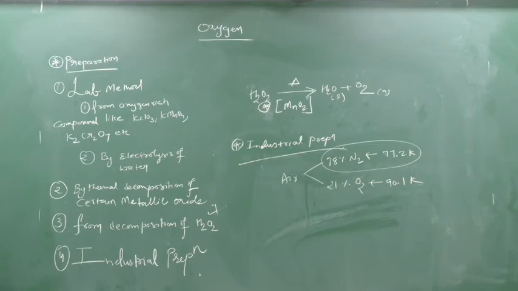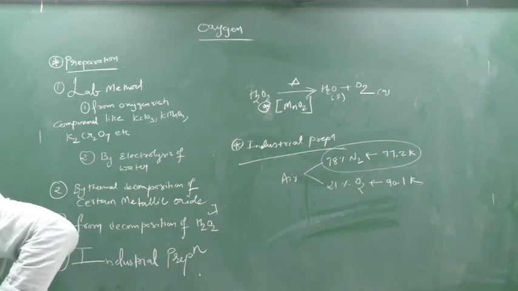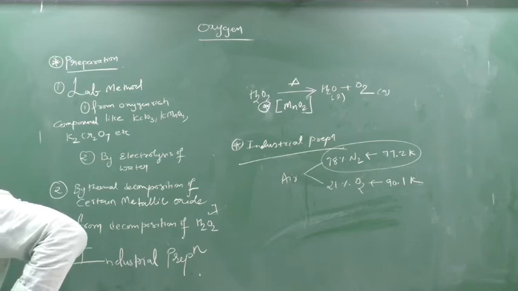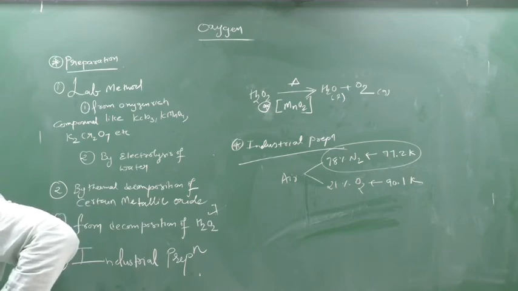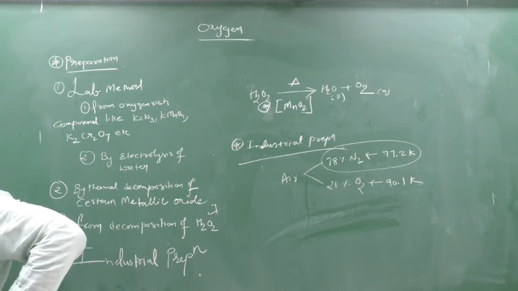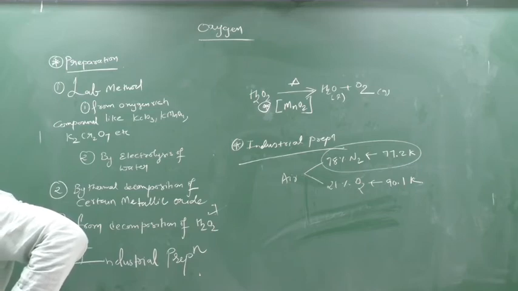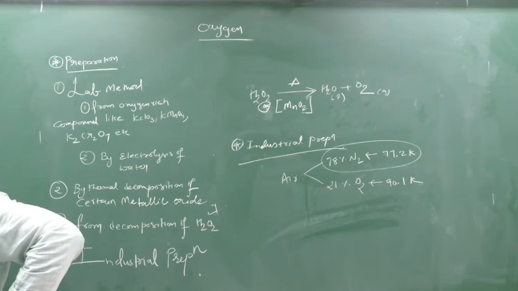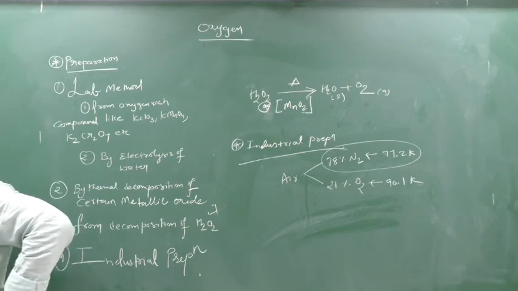First air is made free from carbon dioxide, moisture, dust, etc. And the air is liquefied. This liquid air is subjected to the fractional distillation tower.